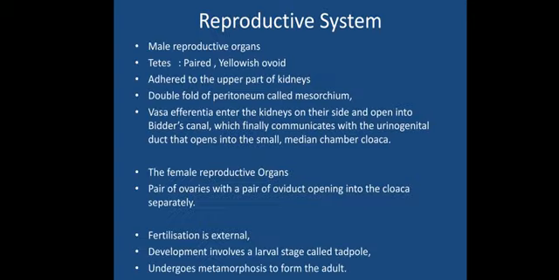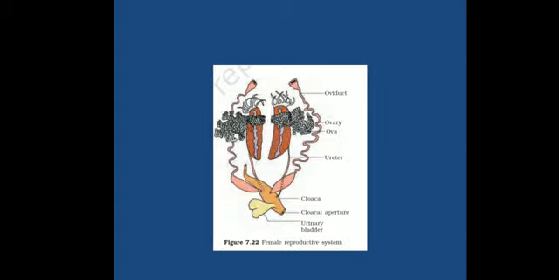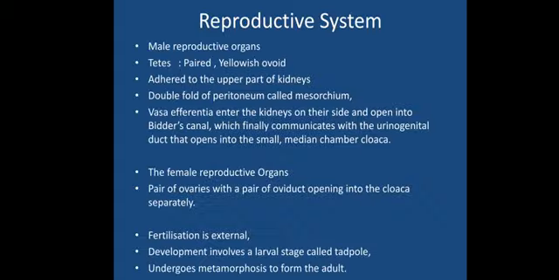The female reproductive organs consist of a pair of ovaries and a pair of oviducts opening into the cloaca separately. Here we can see the female reproductive structures. These are the ovaries, and these are the oviducts, which carry the ovum into the cloaca. So this is the whole system and how it functions. It is also adhered to the kidney. So, a pair of ovaries with a pair of oviducts opening into the cloaca separately.